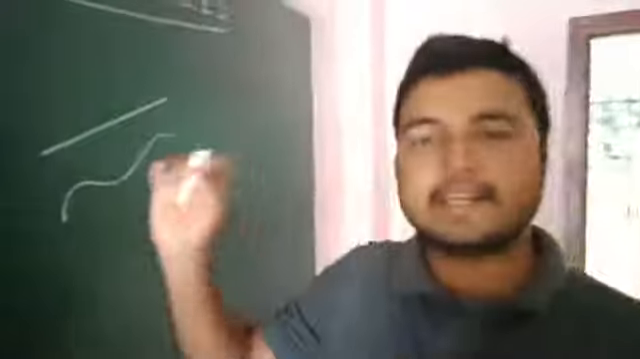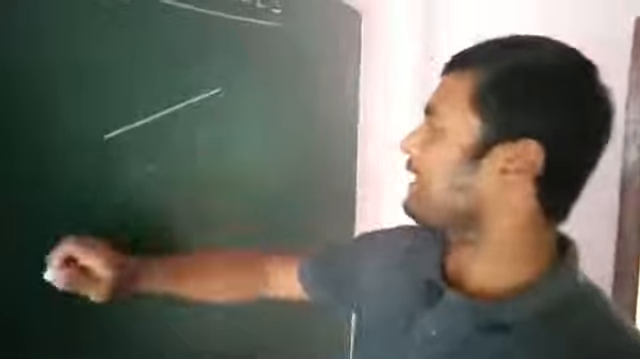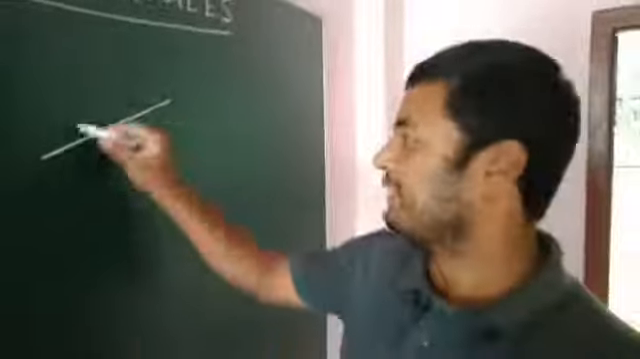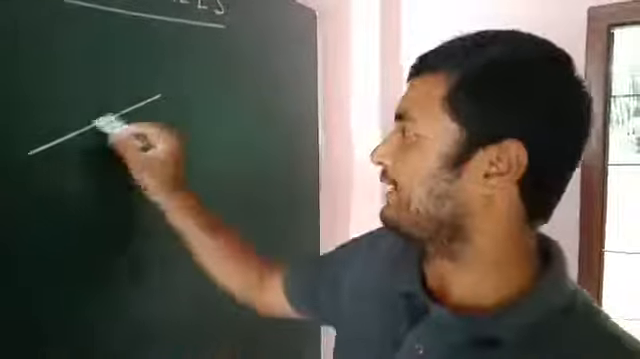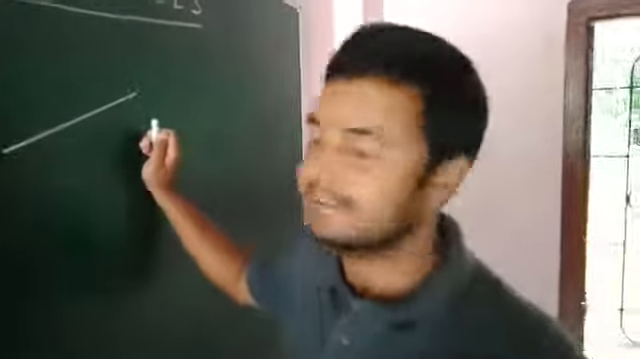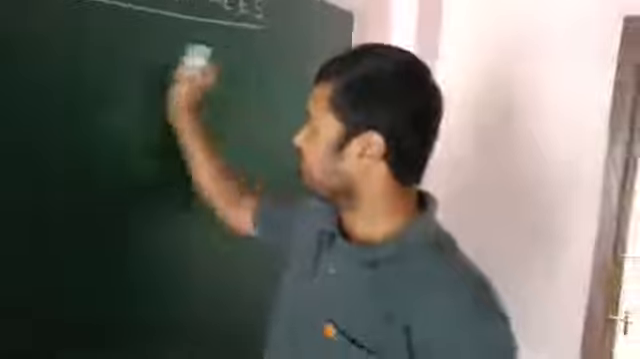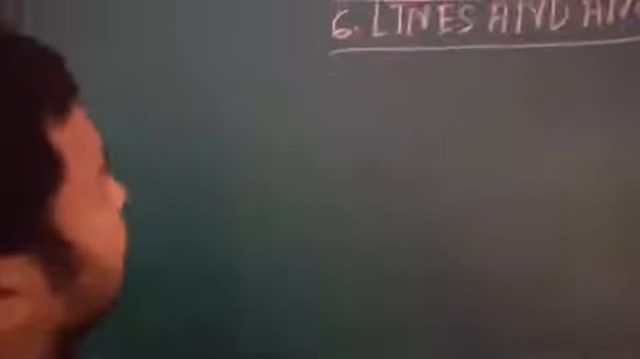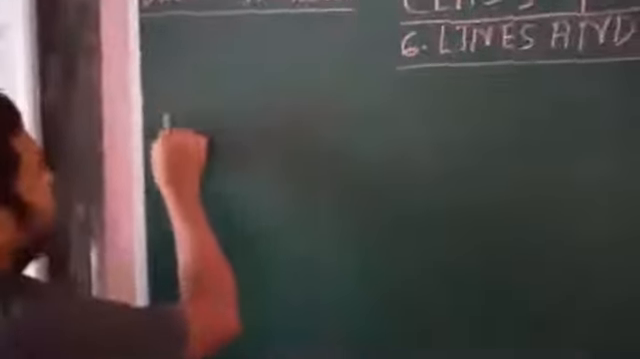Lines are any curve. A straight line means the curvature is zero. There is no curve here. This is straight. Straight line means straight. There is no curve. Now, line, everyone knows the line. So now what is a line segment?